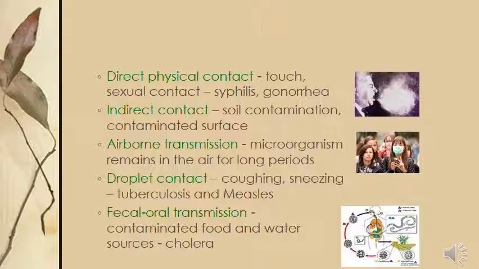So what are indirect contacts? Soil contamination. In a roadside accident, if a person gets injured, spores enter through the naked wound, and this is indirect contact. The person does not come in contact with the bacteria, but with the spores of the bacteria. Then they germinate and cause the development of disease.